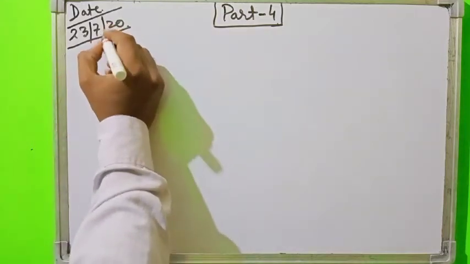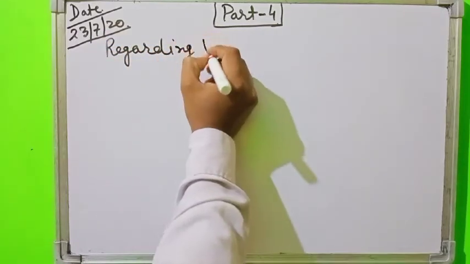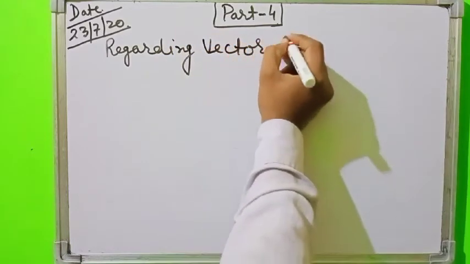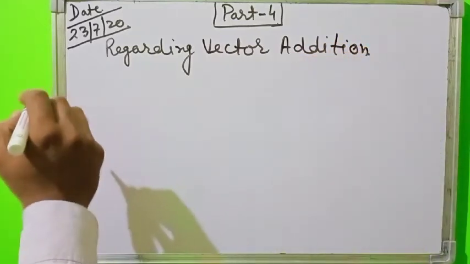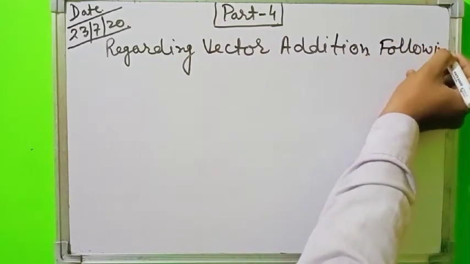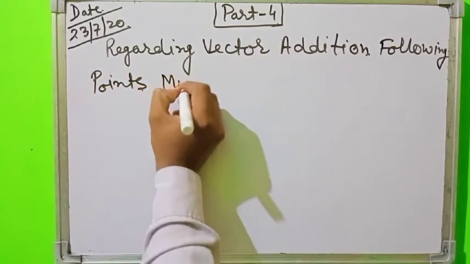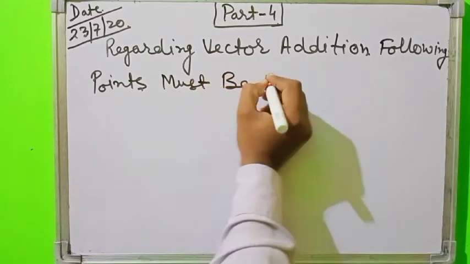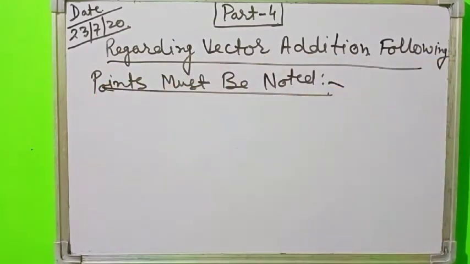Regarding vector addition, the following points must be noted. What are the points which must be considered regarding discussion of addition of vectors?